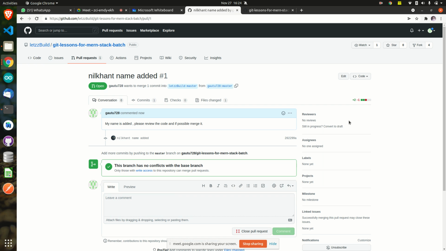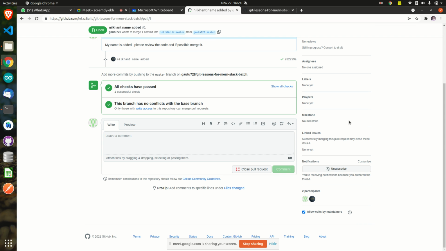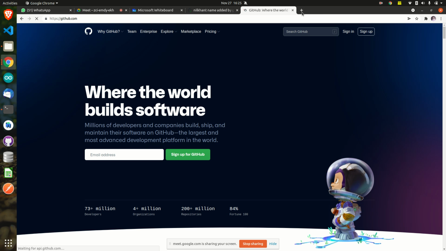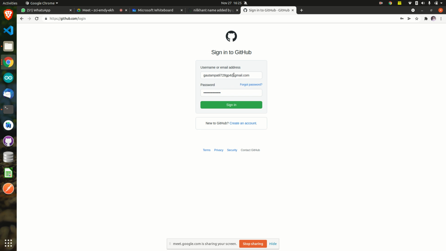You're done. Your request has come to me now. Okay, now how to check whether the request has come to me or not? I'll log out now from Gautam and I'll log in to Let's Build. Now we'll see whether the request has come or not. So I'll just log out from here and sign in using the Let's Build account.